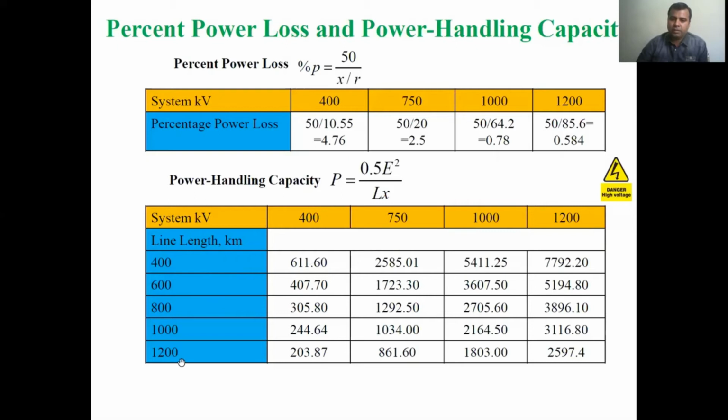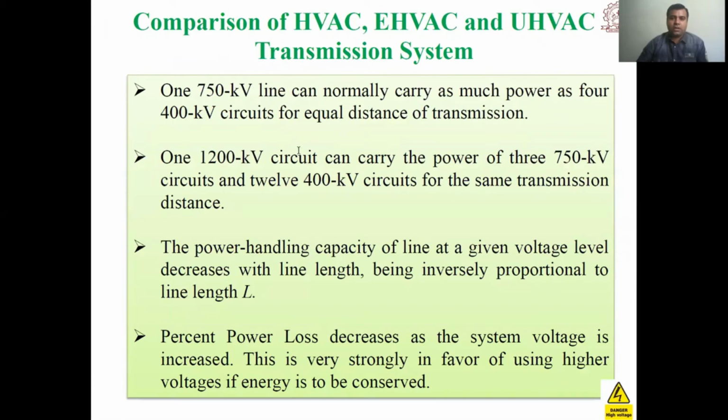So similarly, for 1200 kilometers, a 400 kV transmission line can transmit only 203.87 megawatts of power. Similar relations can be obtained from this table. We have seen from the above calculations that one 750 kV line can normally carry as much power as 400 kV circuits for an equal distance of transmission.